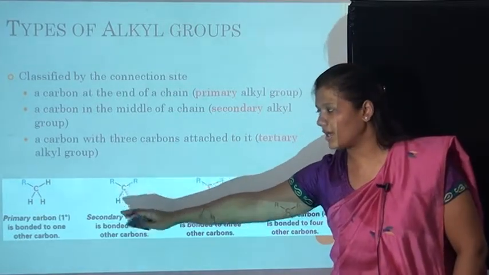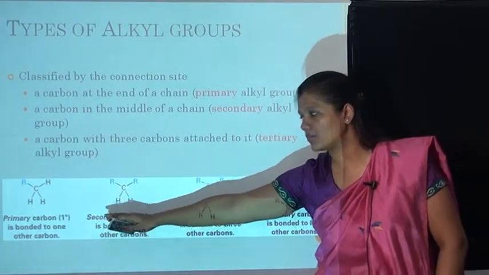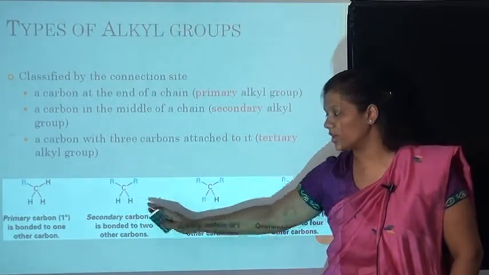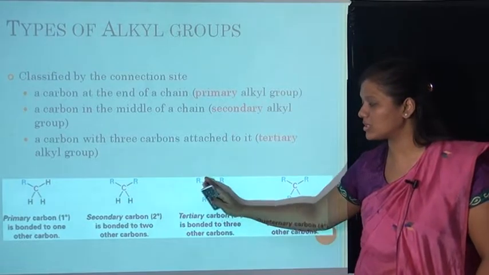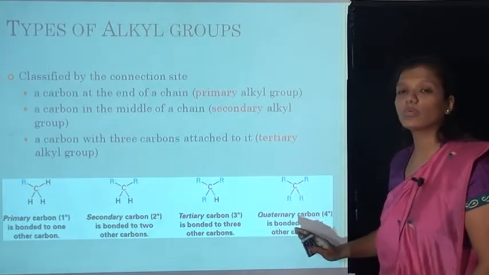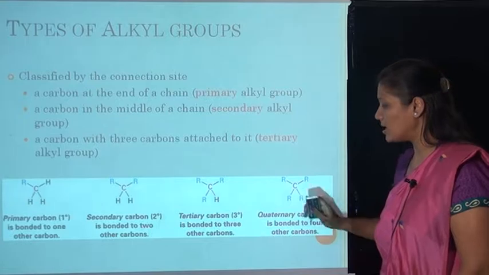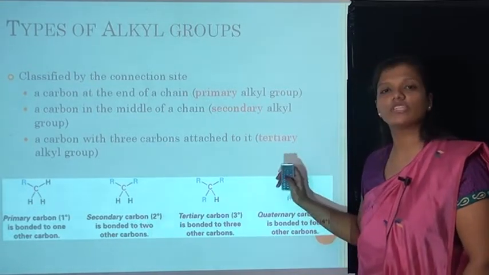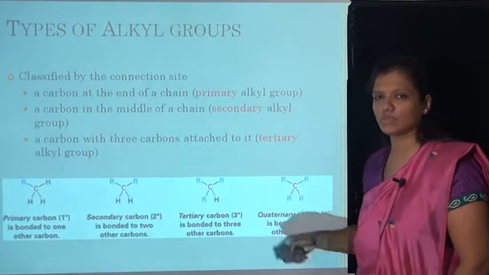Here is the primary carbon, which is bonded to one other carbon. Here this is the secondary carbon, which is bonded to 2 other carbons, and this is the tertiary carbon, which is bonded to 3 other carbons, and lastly the quaternary carbon, which is bonded to 4 other carbons. R represents your alkyl group which contains carbons, therefore it is written like this only.